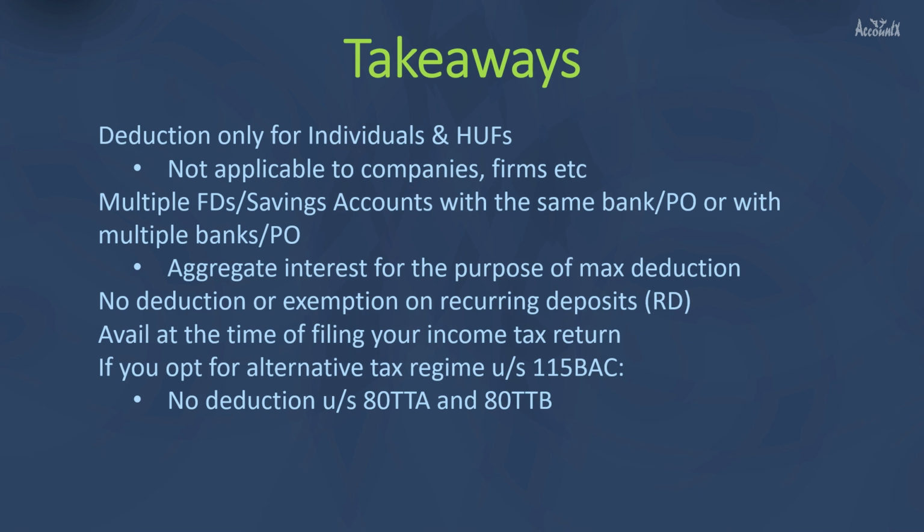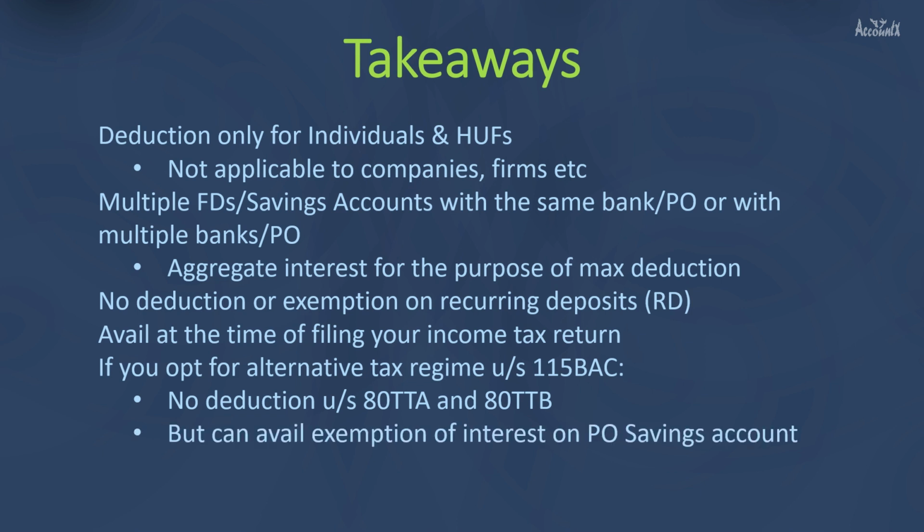These two deduction benefits will not be available if you have opted for alternative tax regime, but you will still be able to avail exemption of interest on post office savings account, that is exemption of interest up to 3,500 for a single account or exemption up to 7,000 rupees for a joint account. This exemption benefit would still be available whether or not you opt for alternative tax regime.